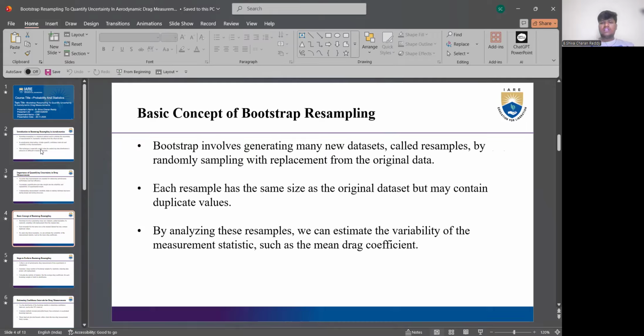So this involves generating many datasets, which are called resamples, by randomly sampling with replacement from the original data. Data is randomly drawn from the original data into these replacement datasets, which are called resamples. This is how it got the name resampling. Each resample has the same size as the original dataset, but may contain duplicate values, multiple values. By analyzing these resamples, we can estimate the variability of measurement statistics, such as the mean drag coefficient. In aerodynamics, from many of the samples we get from this bootstrap resampling, we can get the mean drag coefficient.